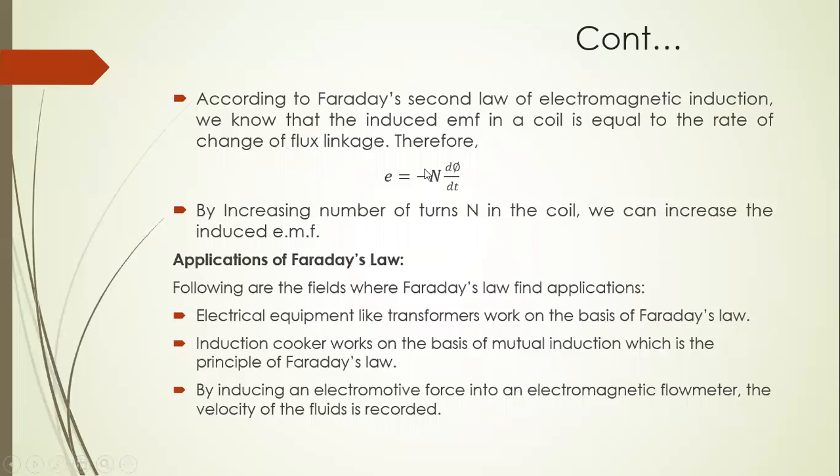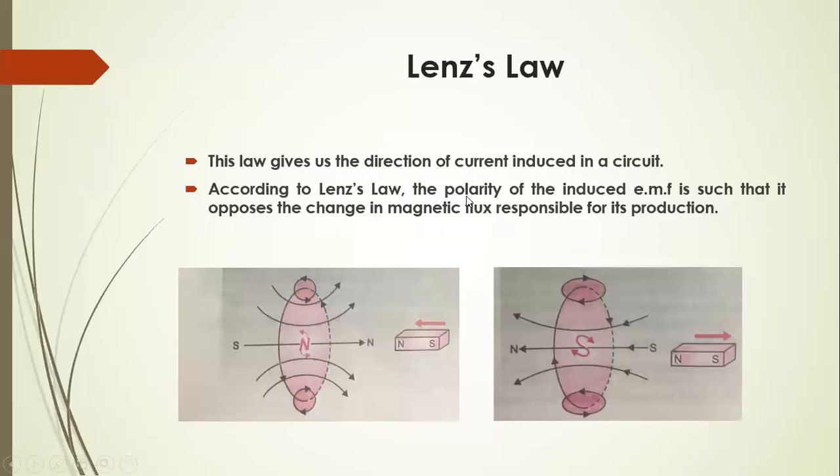Basically, the negative sign is due to Lenz's law. Let us discuss this by two experiments.